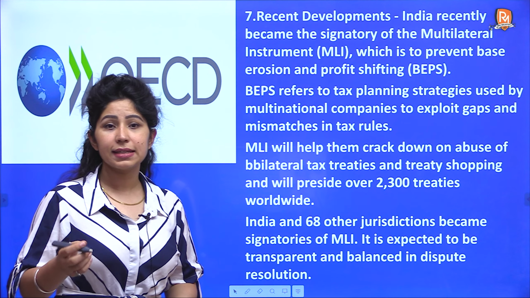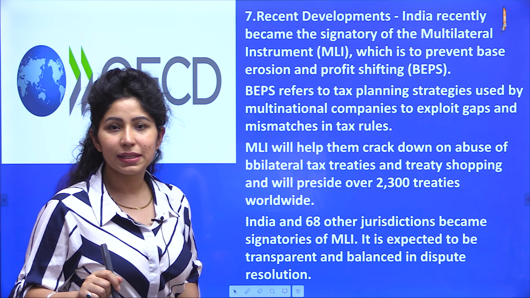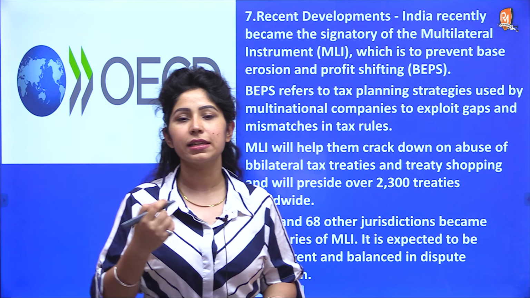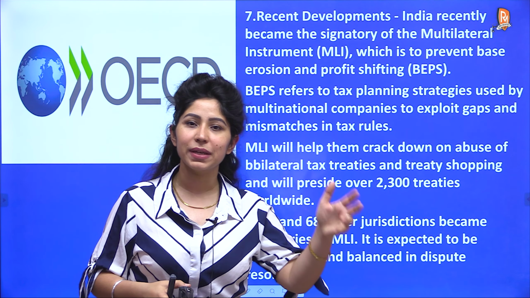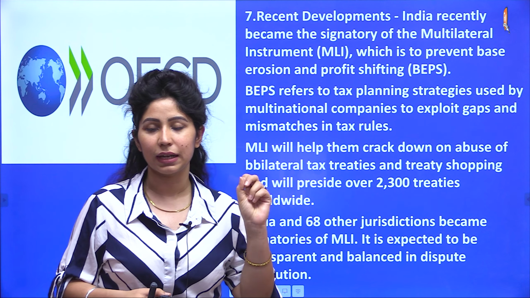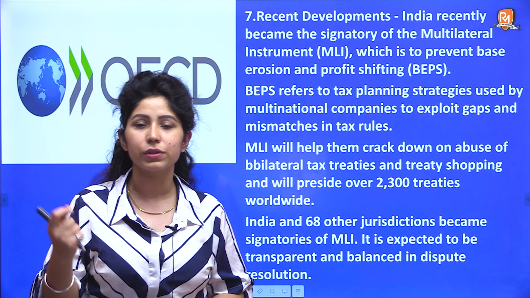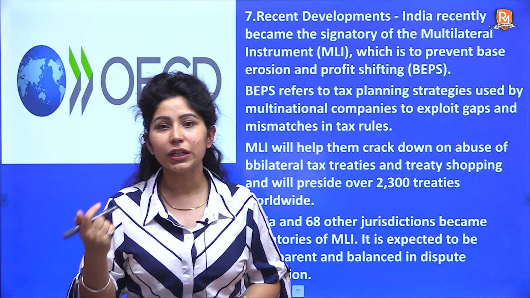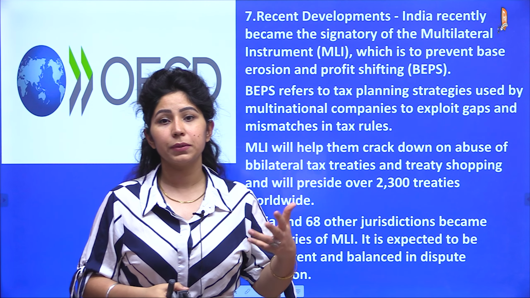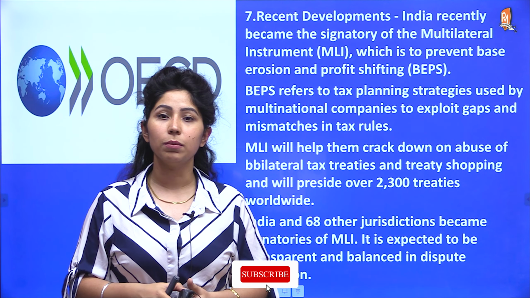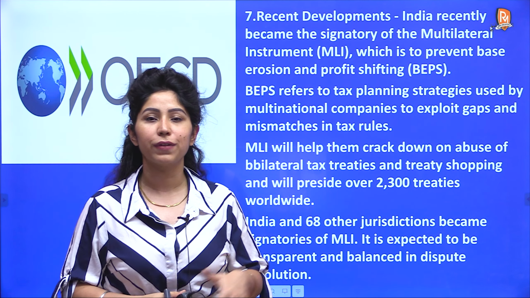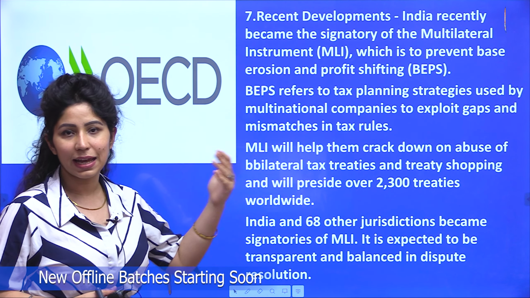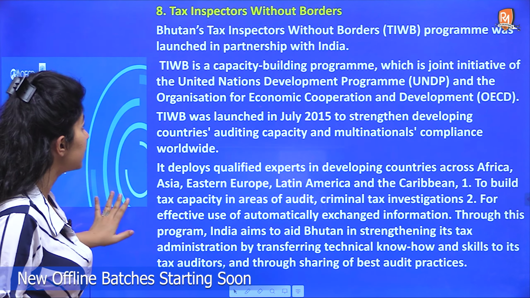So the recent development is कि एक multilateral instrument sign किया है to fight base erosion and profit shifting. बहुत सारी companies होती हैं जो कि shell companies बना लेती हैं दूसरे countries में, जहाँ पे tax के जो rules होते हैं उतने stringent नहीं होते, and profit shifting happens from a high taxing country to a low taxing country. So to fight that, this multilateral agreement has been signed, and India is also part of this.